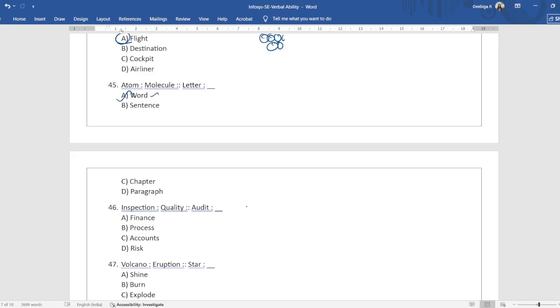Inspection, quality, audit. So inspection checks quality, and audit checks what? So audit checks finance, process, accounts, risk. Which one? The correct answer is process. We might think audit means finance, auditing finance, accounts. No. But audit checks the credibility of a process. The auditor checks if a process is done properly.